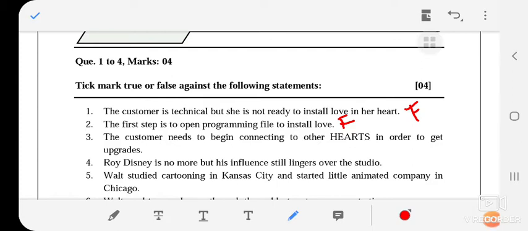The customer needs to begin connecting to other hearts in order to get upgrade. We can find this answer in the unit, and also in the short note. The customer needs to begin connecting to other hearts in order to upgrade, or to get upgrade, both are right. It means true.